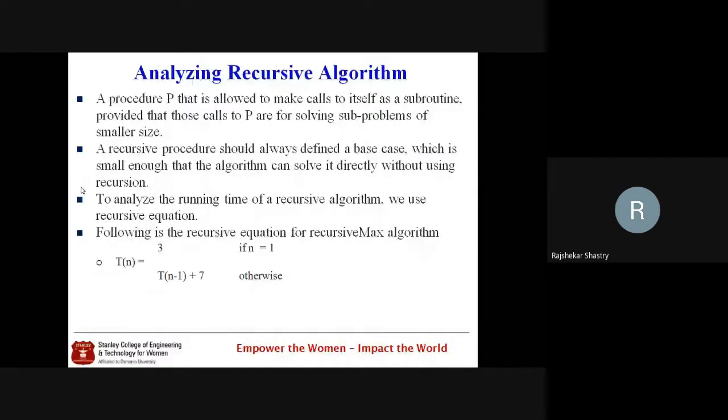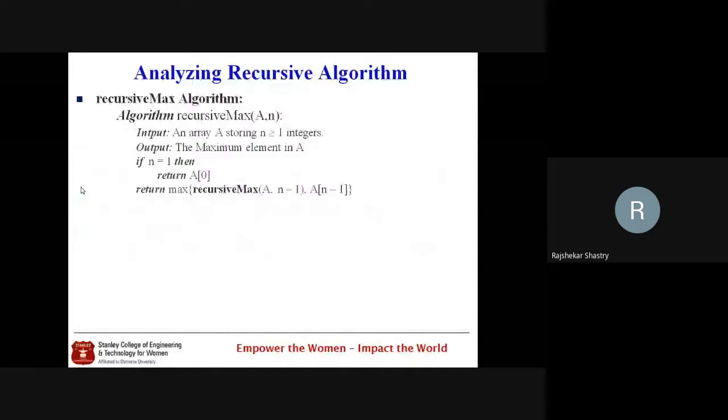Otherwise, that means if n is greater than or equal to 2, or n is greater than 1. Now, how can we calculate this one? What is your non-base case? Where is it in your algorithm? Return max, recursive max, that is the non-base case. Nice. Return max of recursive max of a comma n minus 1 comma a of n minus 1. So this total instruction is called the non-recursive case. Now this non-recursive case is equal to T(n-1) plus 7.